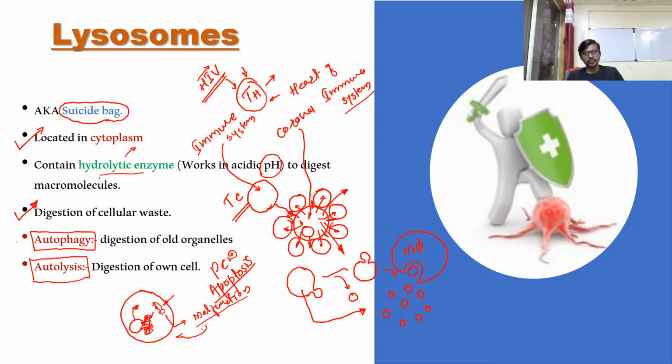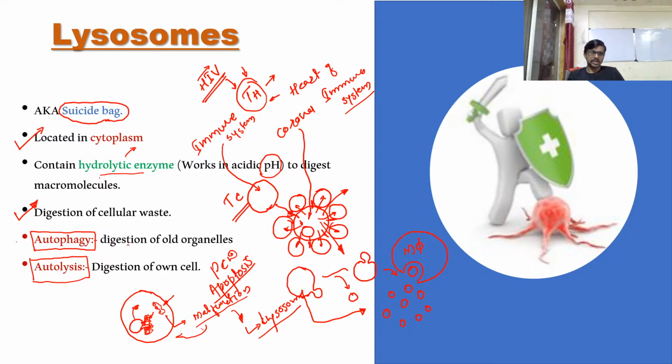So when our cell organelles get old, or there is anything missing in a cell organelle, or there is damage in a cell organelle, because of these different reasons the cell organelle will not function properly, and these malfunctional cell organelles are digested by a lysosome. So this is also a role of lysosome.